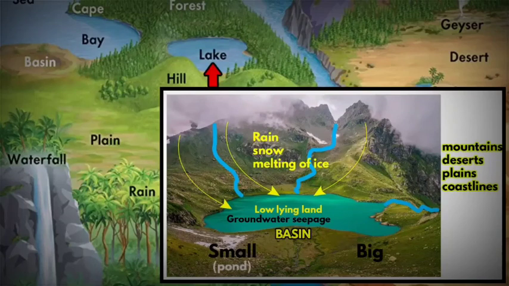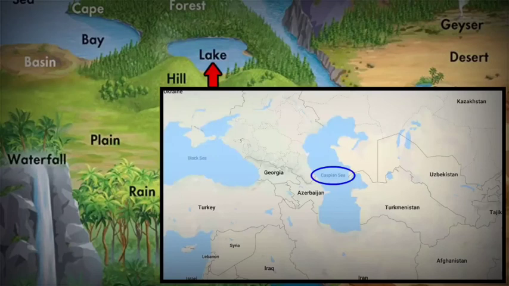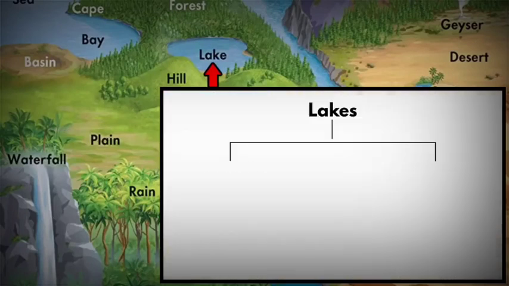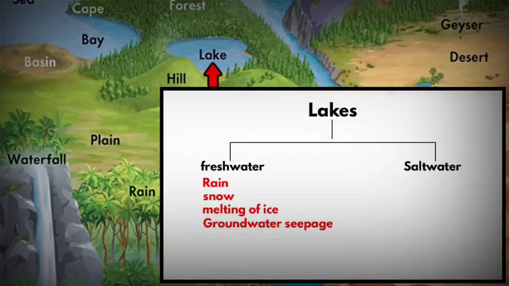Small lakes are often referred to as ponds, whereas a big lake can also be called a sea. The Caspian Sea in Europe and Asia is the world's largest lake. Then there are the Aral Sea and the Dead Sea. Lakes are both freshwater as well as saltwater. But most of them are freshwater. You can figure that out by looking at the water source. Saltwater lakes usually exist near coastal areas.